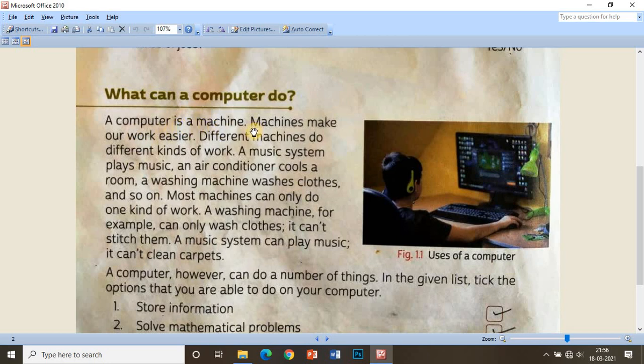What are the uses of machines? Machines make our work easier. Different machines do different kinds of work. For example, a music system plays music, an air conditioner cools a room, a washing machine washes clothes, and so on. Most machines can only do one kind of work. As you can see in the different kinds of machines in your home or in your school, most machines can only do one kind of work. For example, a washing machine can only wash clothes. It can't stitch them. A music system can play music. It can't clean carpets.